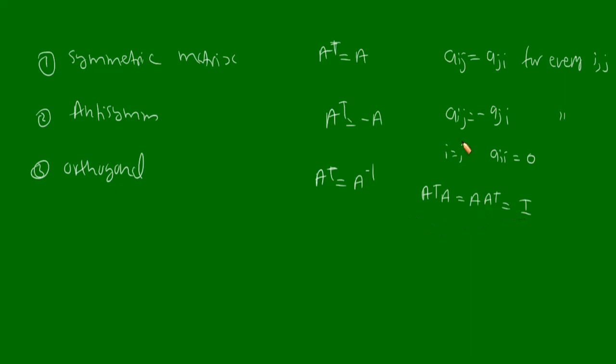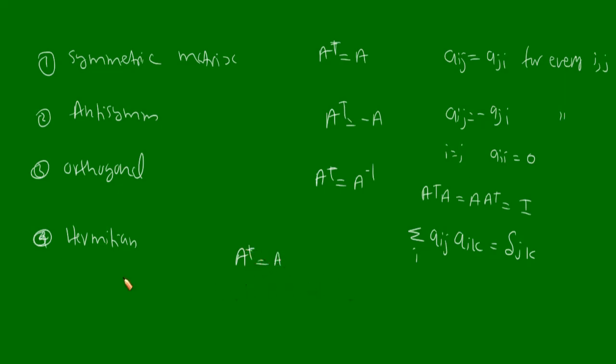Or just in the Aij notation, you will have summation over i of Aij Aik is equivalent to delta jk. Now the next category of matrix is the Hermitian matrix. Fourth one, Hermitian matrix. A matrix is said to be Hermitian if A dagger is equal to A.